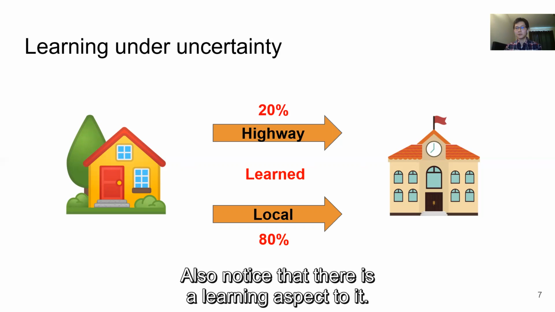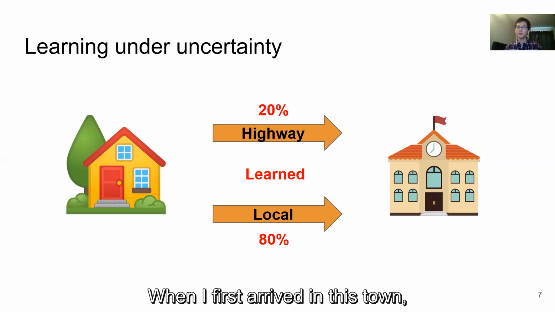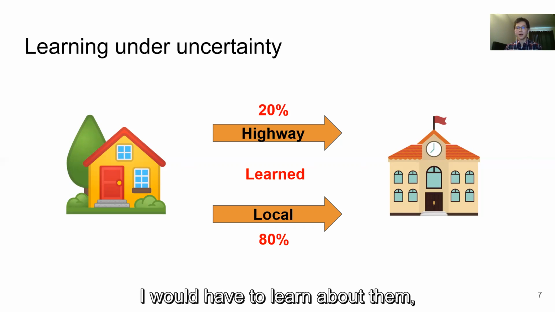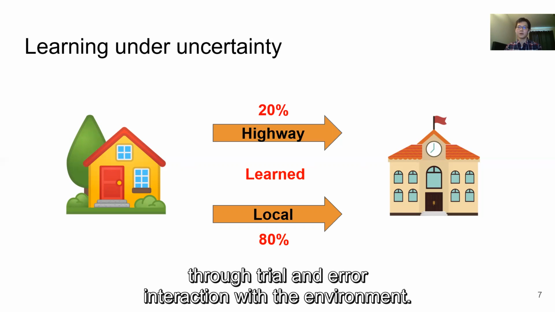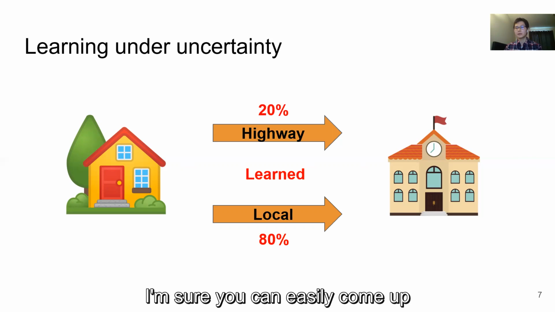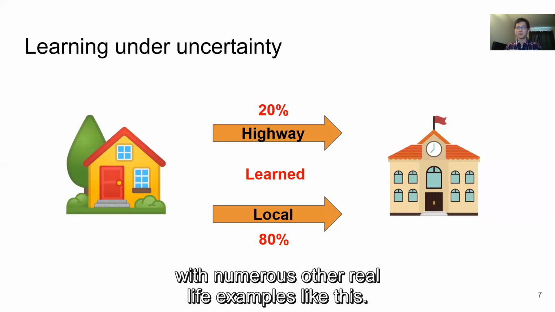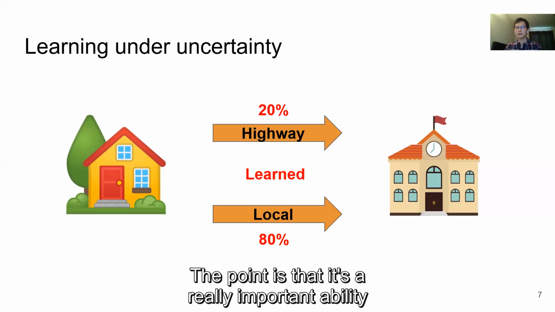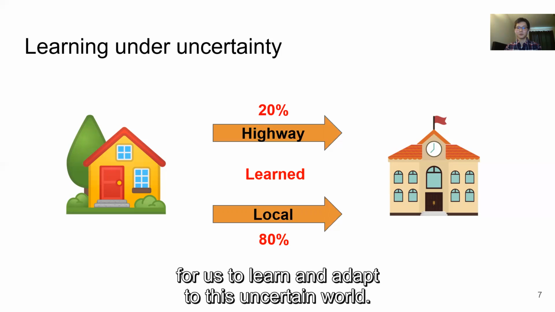Also notice that there is a learning aspect to it. When I first arrived in this town, I did not know these probabilities. I would have to learn about them through trial and error interaction with the environment. I'm sure you can easily come up with numerous other real-life examples like this. The point is that it's a really important ability for us to learn and adapt to this uncertain world.